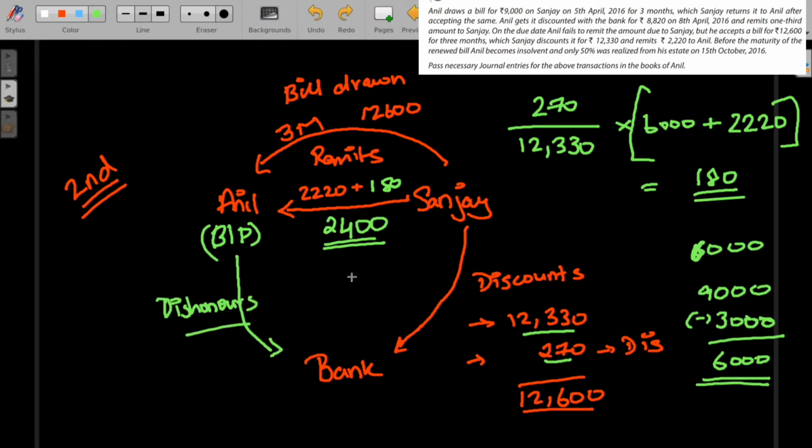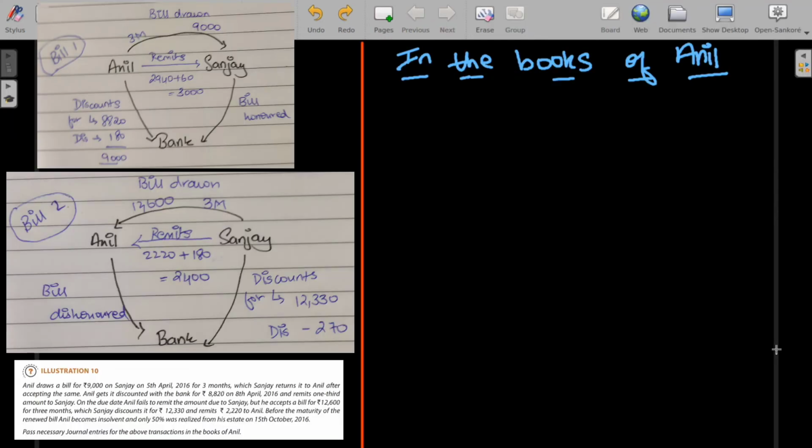And then 50% was realized from his estate. As he became insolvent, 50% was realized from his estate on 15th October 2016. So let's start with the journal entries. So first, Anil draws a bill on 9,000 on Sanjay for 3 months at 5th April.